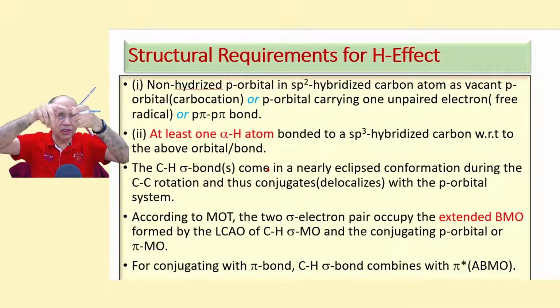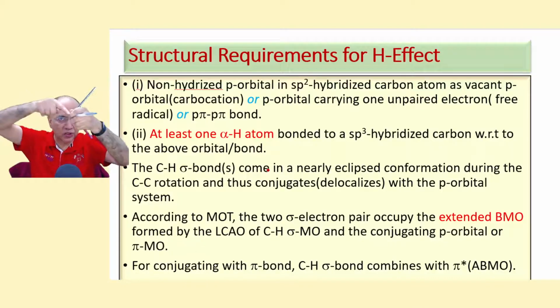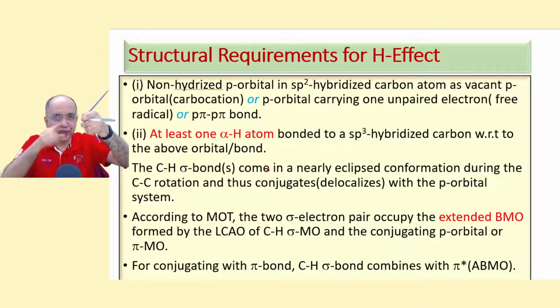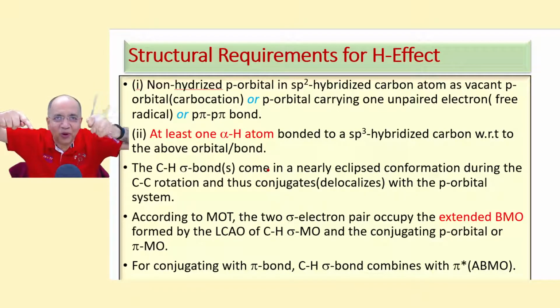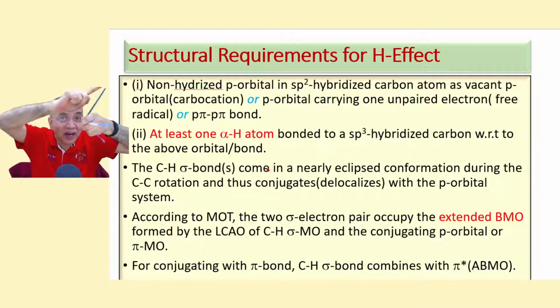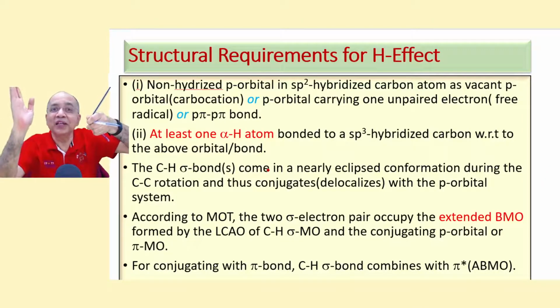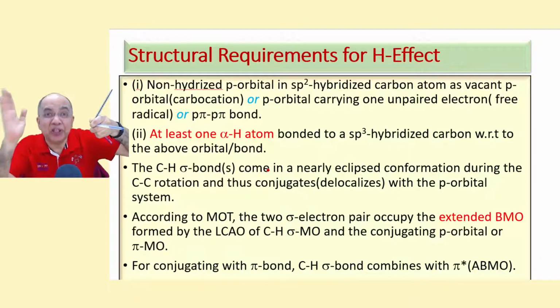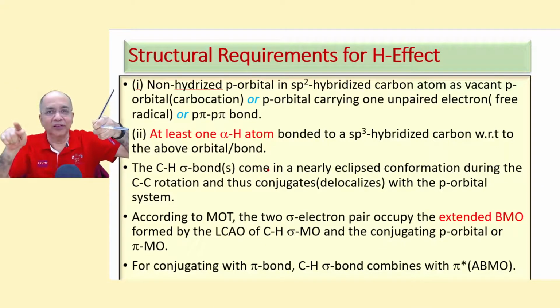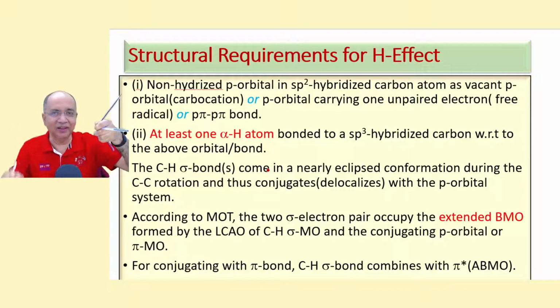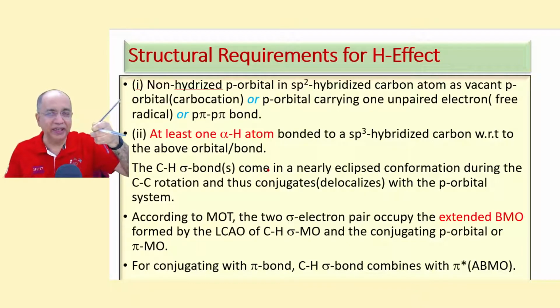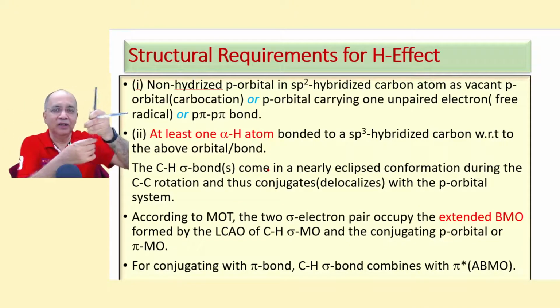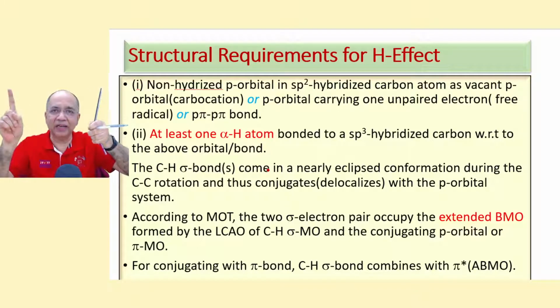So this is the alpha position with respect to the p system, and there is at least one hydrogen. Because of the rapid rotation of the CC bond, the sigma bond comes at a near eclipsing conformation with the p orbital. It's not exactly eclipsing, it is a little tilted because the bond angle is 109.5 degrees, so it's not trigonal planar, but it will be nearly parallel and eclipsing.